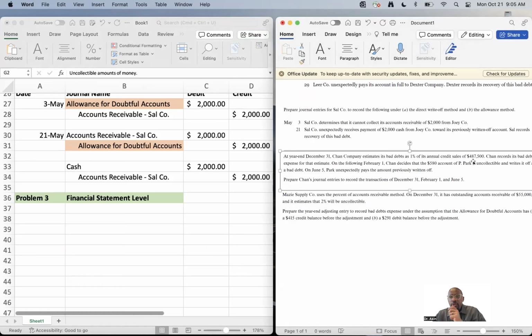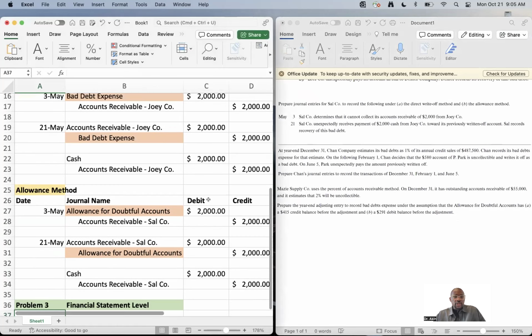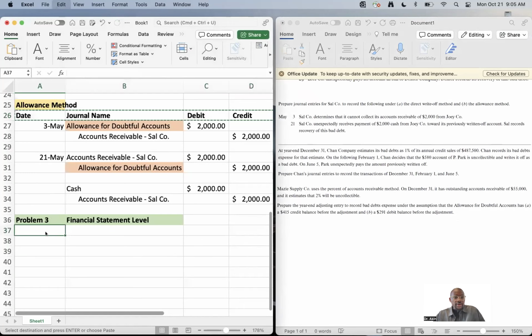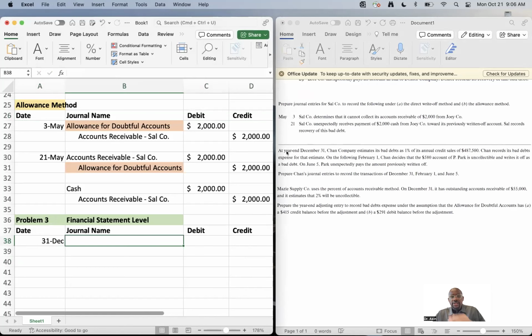Okay, so on December 31st, again, these are all journal entries. So good news is we still follow that same format with date, account name, debit, and credit. All right, so the date is going to be 12/31 because it quite literally says at December 31st. It says we estimate that 1% of our annual credit sales will be considered bad debt, right? So, how do we make that journal entry?